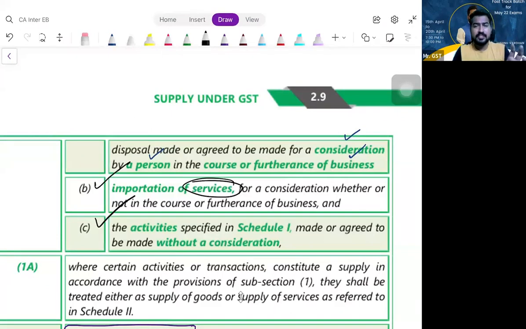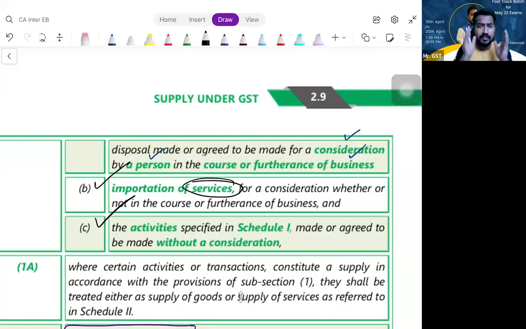See, please understand, it is just like a boy and a girl going to the court and asking for divorce, and the court is rejecting. Why? Because they are not married. If at all they are married, they should talk about divorce. If at all it is supply, they should talk about exemption or taxability. But if the transaction itself is not a supply, why do we talk about taxability? So we should understand first whether the transaction is supply or not.